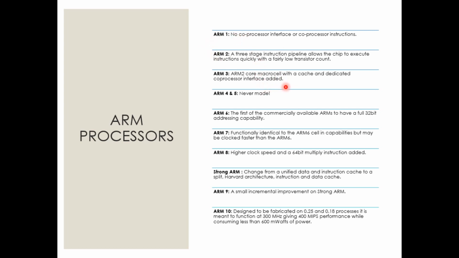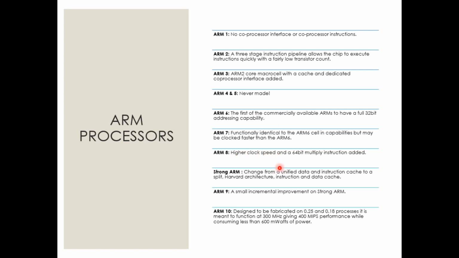In 1990, when ARM Limited was produced, there was a changeover in the policies. When a new company is formed, there will be a lot of changeovers, from Acorn to ARM Limited. Because of this, these two versions were never made.